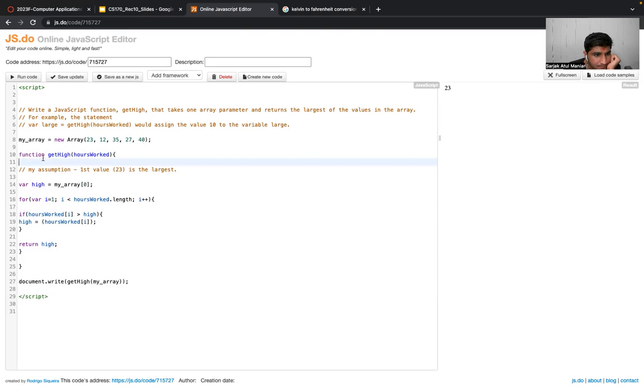Get hi, hours worked, variable hi, my array 0, i equal to 1, i less than hours worked dot length, i plus plus. Inside that, if array of i, or hours worked of i, is greater than hi, then I say that hi equals hours worked of i. And I just close this. Okay, got it.